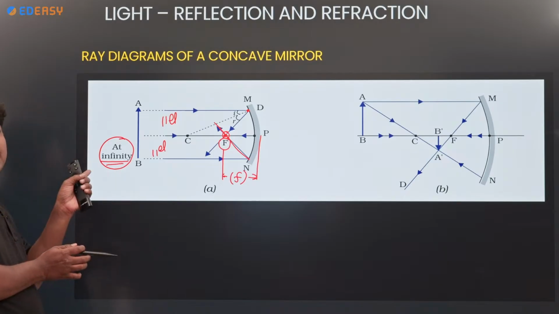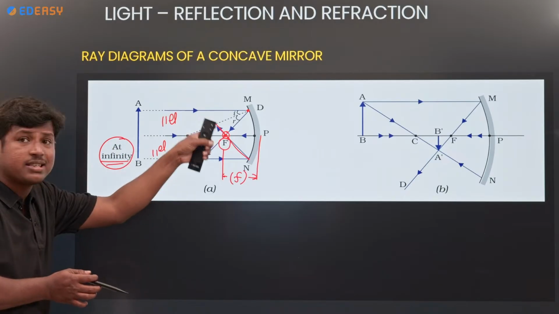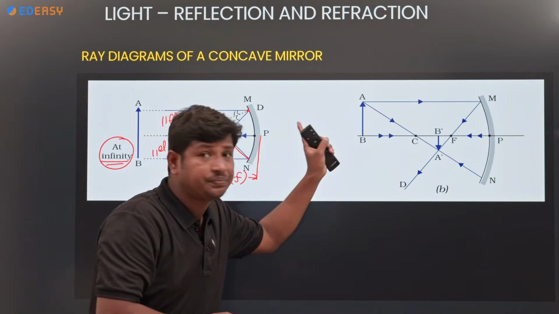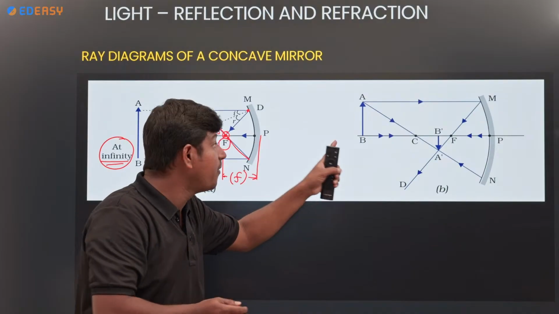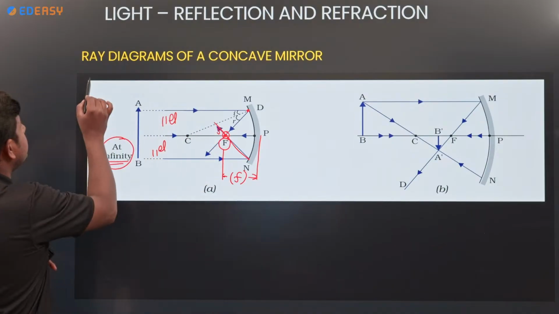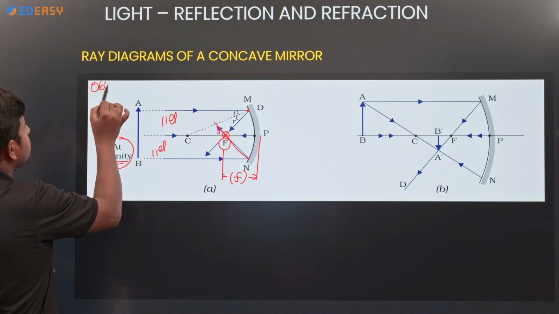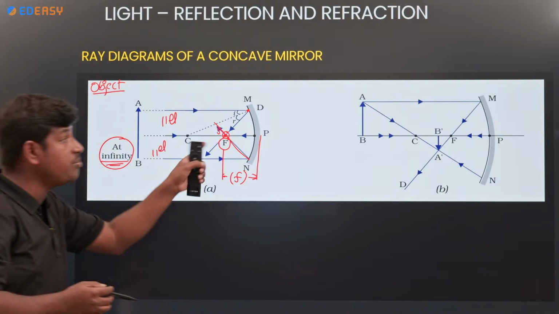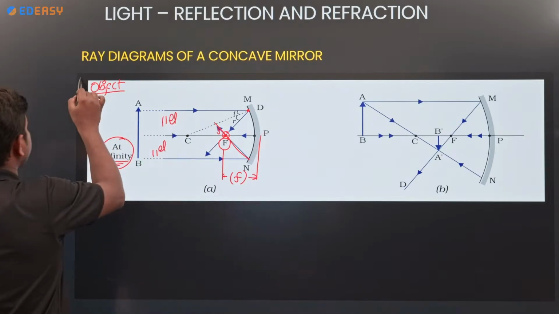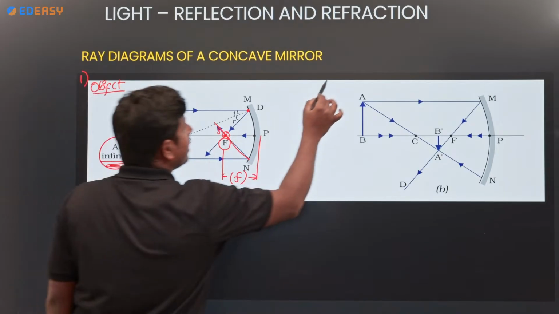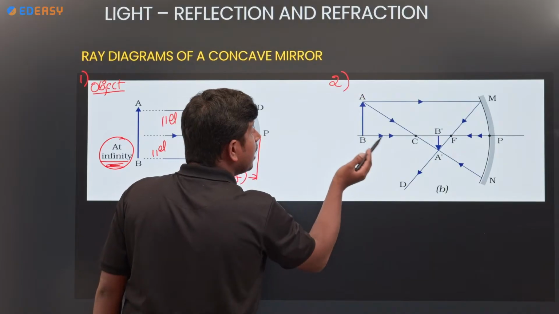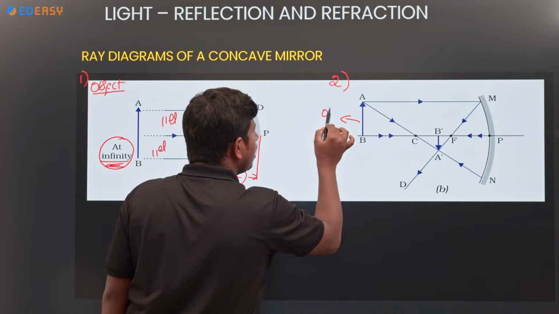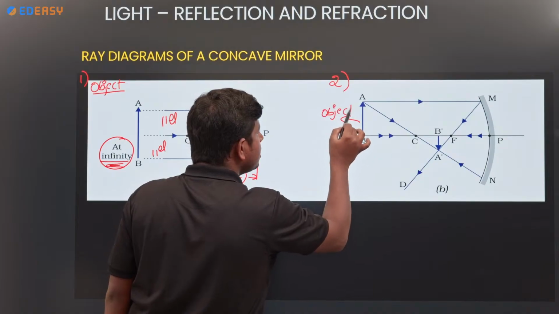Okay, see, where is the object? At infinity. Where does the image take place? At focus. And look here, second point. In the first case we take the object at infinity. In the second case, we take an object beyond C. Here it is an object, the object is beyond C.